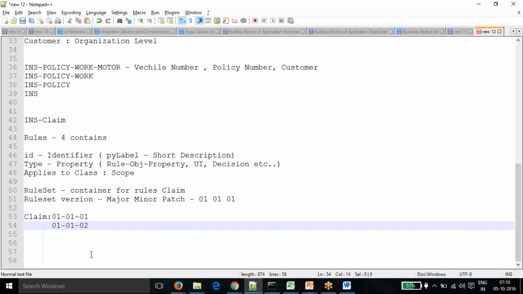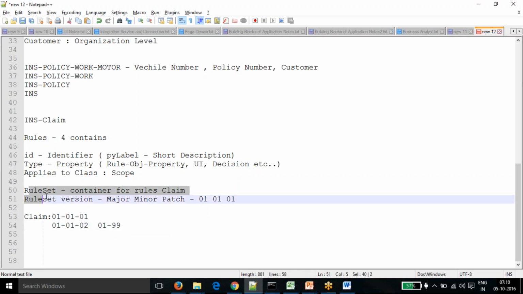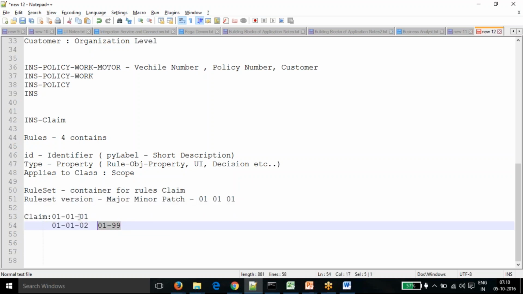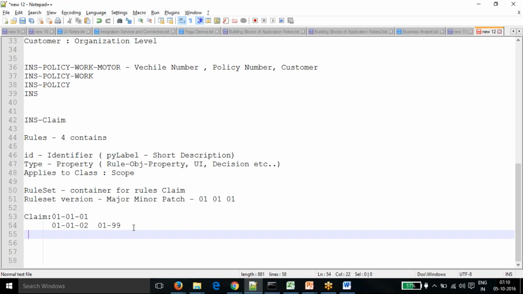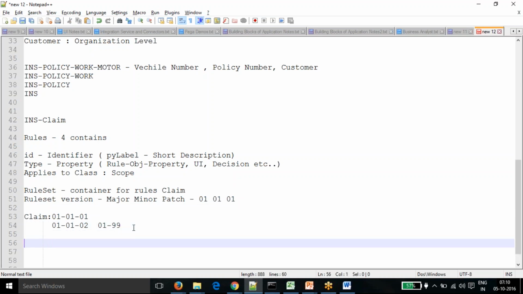Normally we don't increase the major and minor frequently; that is a different concept for when we have to increase the major or minor. First we increase the patch, and it varies from 01 to 99. This is the main container of your rules. The rule set is also used for different purposes. The first thing, which I told, is that it is used for versioning.